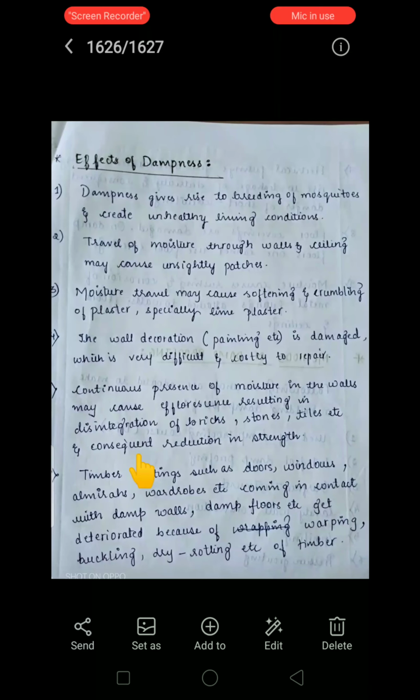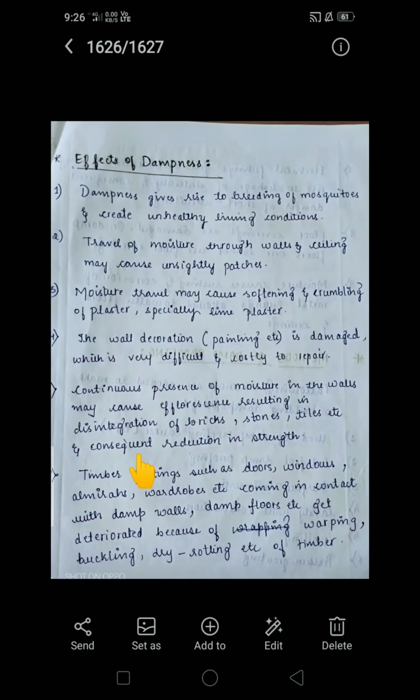Okay, and next one, continuous presence of moisture in the walls may cause efflorescence resulting in disintegration of bricks, stones, tiles, etc. Consequent reduction in strength. Efflorescence is nothing but white patches appearing on the structures. If continuous moisture is present, due to the reaction of salts present in the materials and due to the weathering condition, particular patches will appear on the structure.